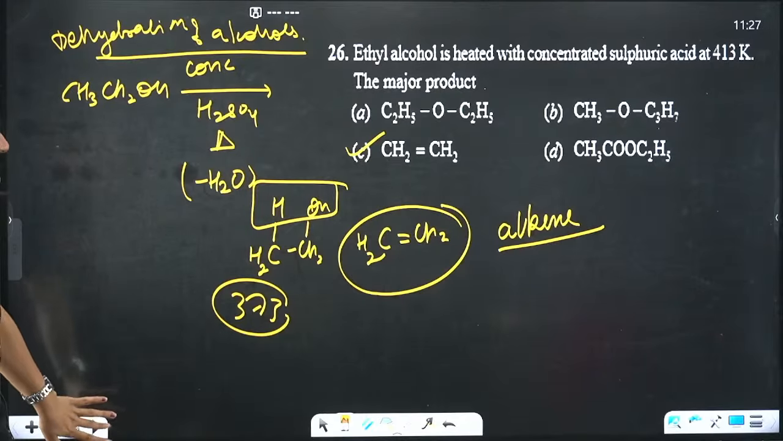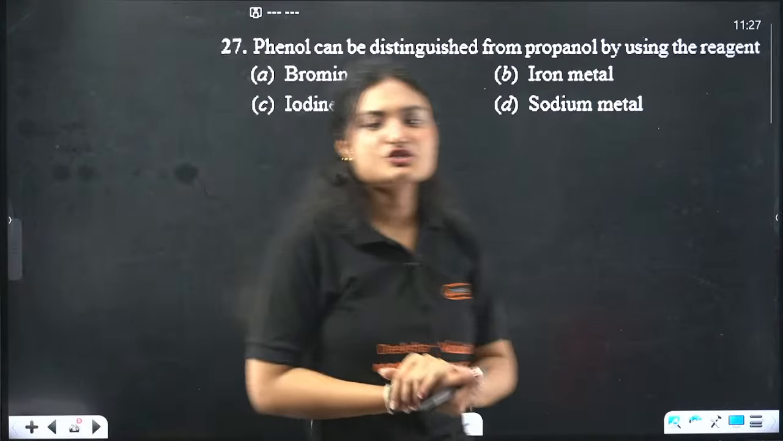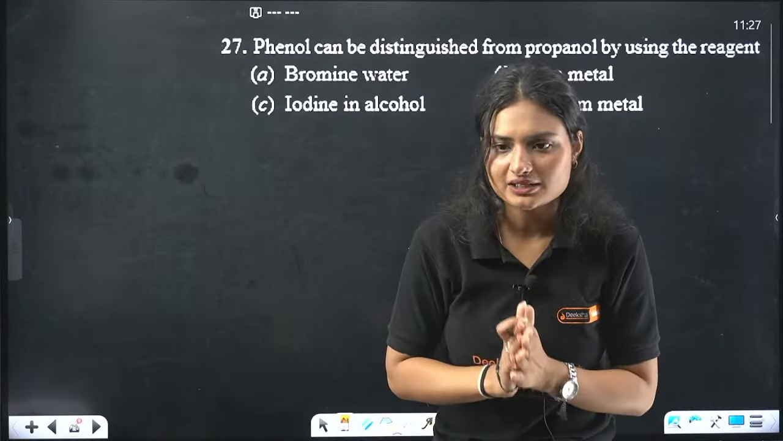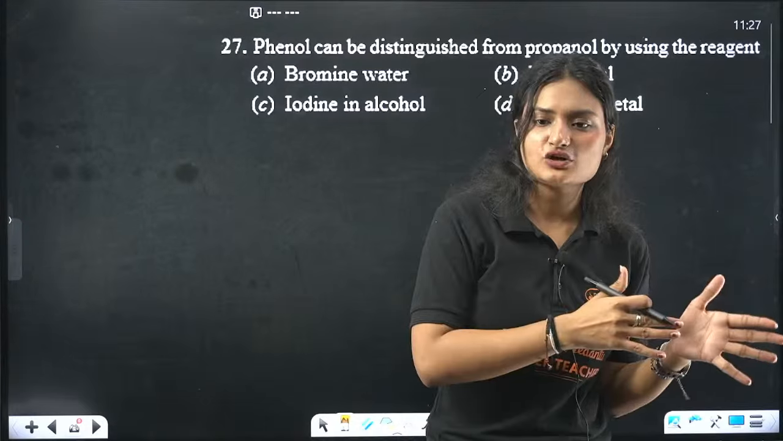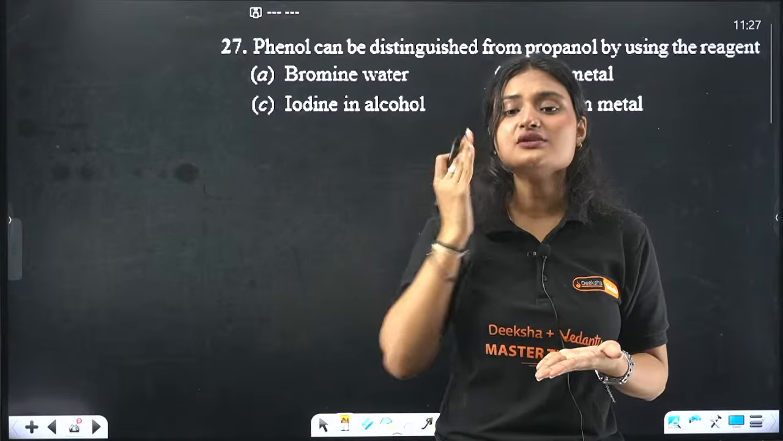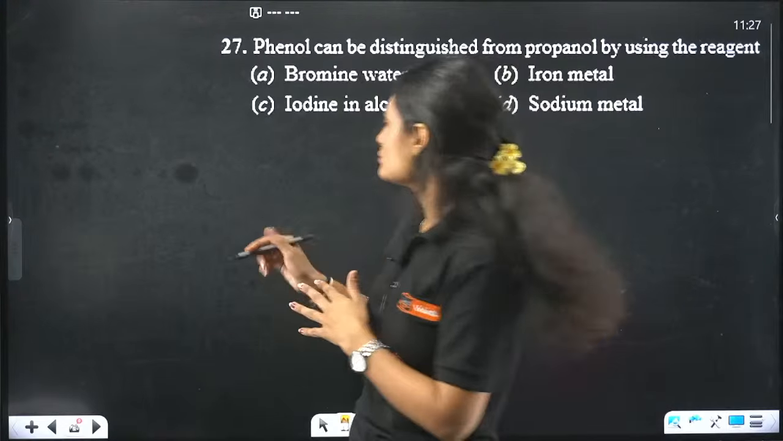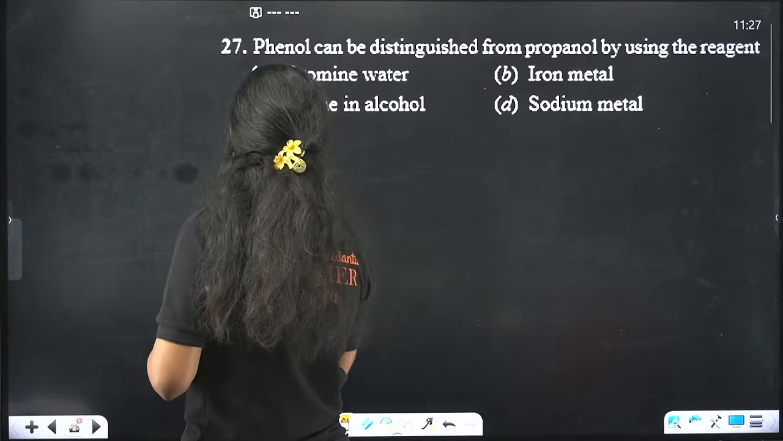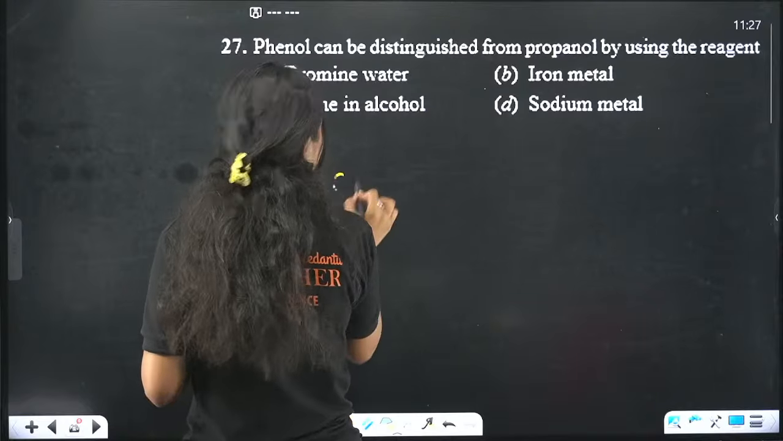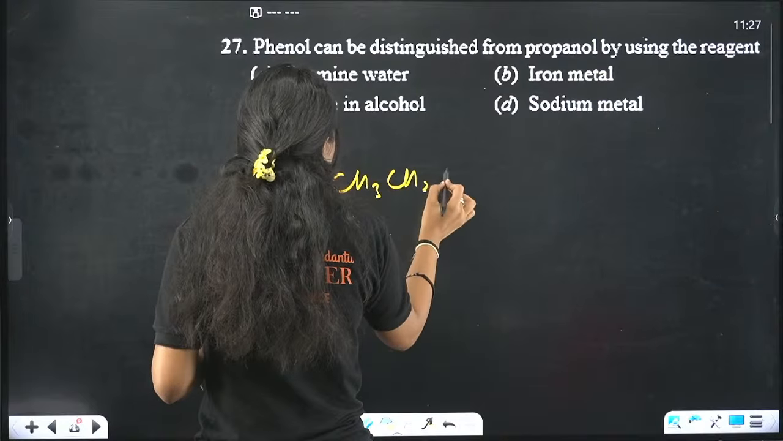Next question. Phenol can be distinguished from propanol. Phenol is an aromatic alcohol, an aryl alcohol, and propanol is an alkyl alcohol. So tell me, how do you differentiate between those? This is phenol and this is propanol. How do you distinguish between these two?